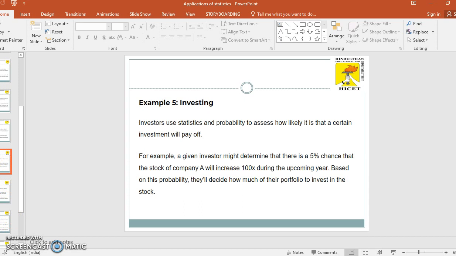The next example is investing. Investors use statistics and probability to assess how likely it is that a certain investment will pay off. For example, a given investor might determine that there is a 5% chance that the stock of company A will increase 100 times during the upcoming year. Based on this probability, they will decide how much of their portfolio to invest in the stock.